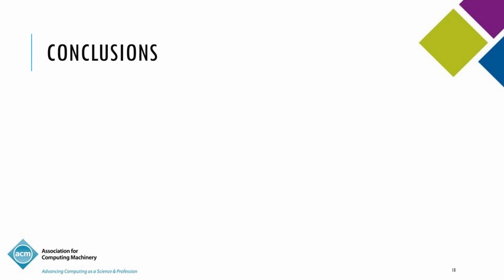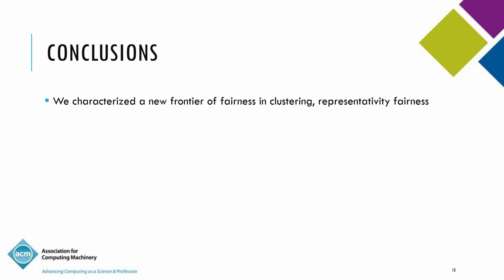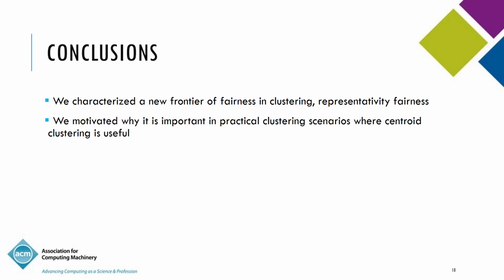And just to conclude the presentation, we have characterized a new frontier of fairness in clustering, which we called representativity fairness, and we motivated why it is important in practical clustering scenarios where centroid clustering is useful.